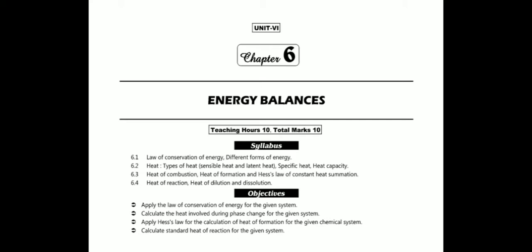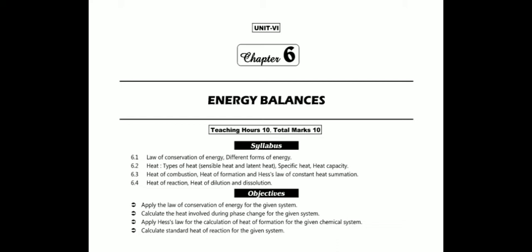In this chapter, we'll see the law of conservation of energy, different forms of energy, then heat, different types of heat: sensible heat, latent heat, specific heat, heat capacity. Then we'll see the heat of combustion, heat of formation, and Hess law of constant heat summation. Again, the heat of reaction, heat of dilution, and dissolution.